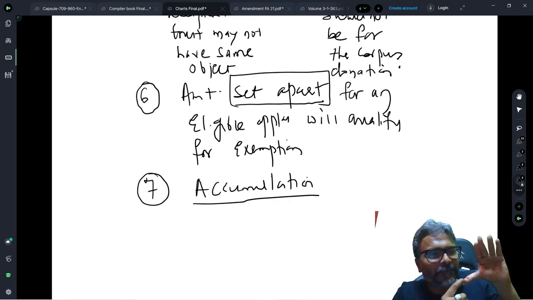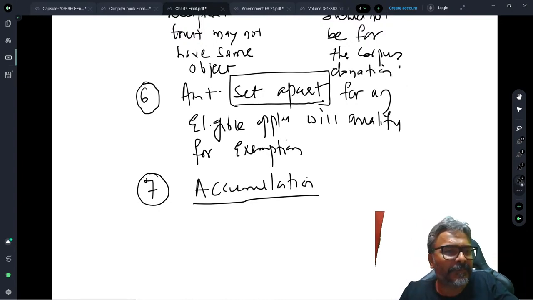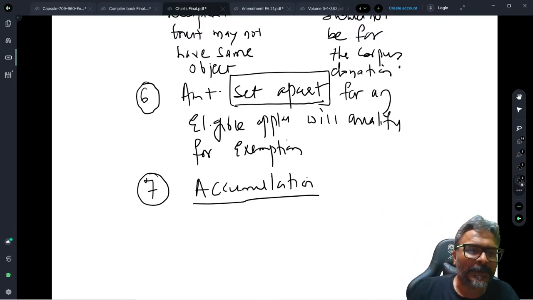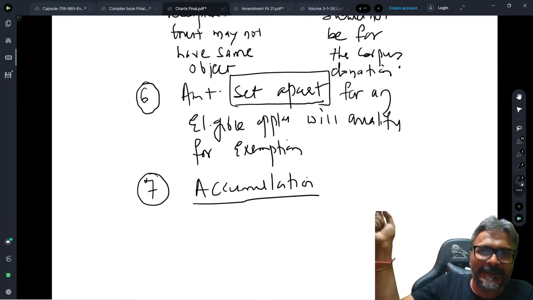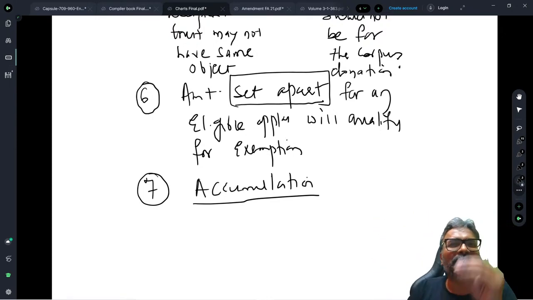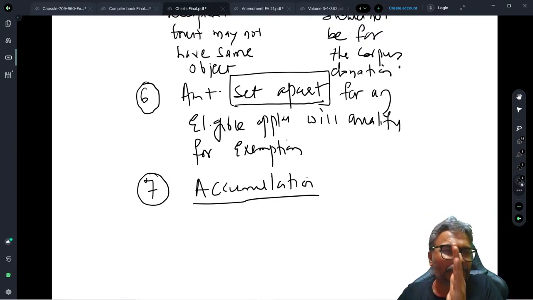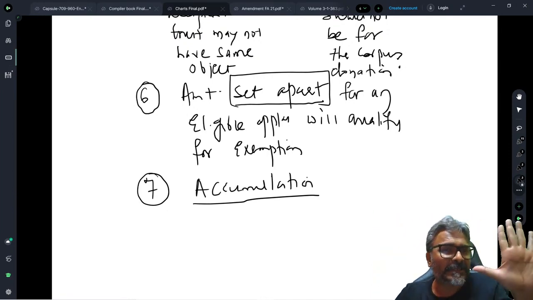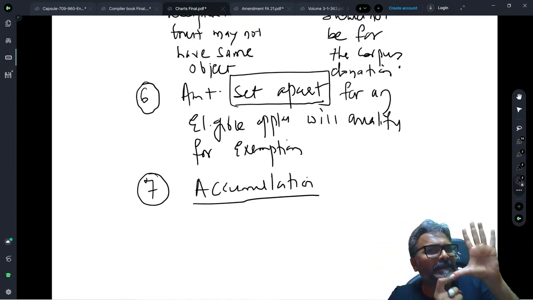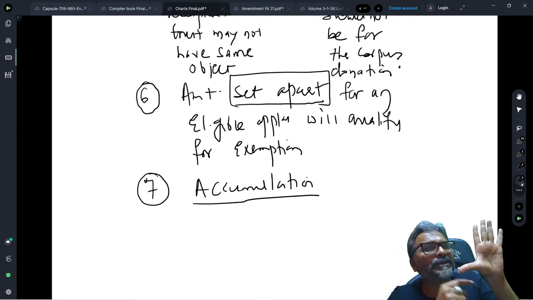Why am I making so much of an emphasis on this part? The reason is very clear: on the 6th year, it will result in a deemed income if there is a shortfall in the application. If there is a shortfall in the application, then in the 6th year, it will result in a deemed income. So which is the 6th year? Again, I'm repeating. The 5 years is the accumulation period, and the year in which you have earned the income, you will have to count this also as a year of accumulation.